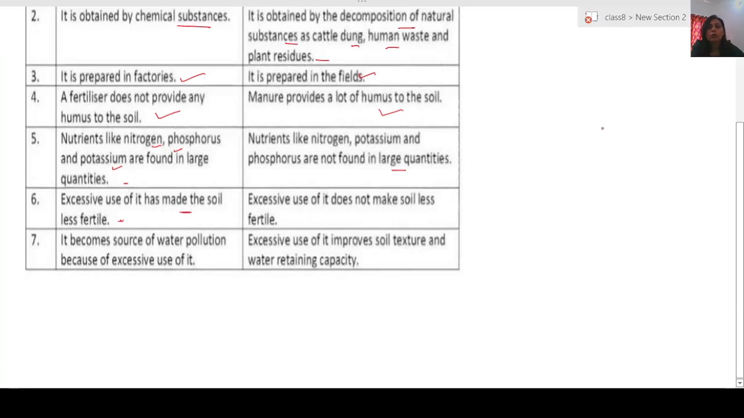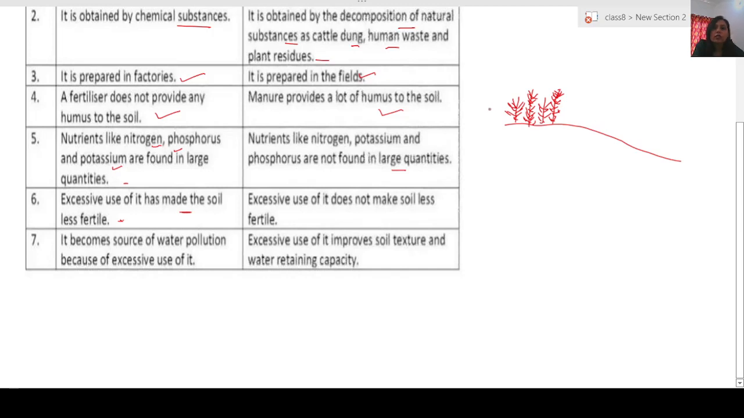Now see, suppose there is a field, this one, and you are growing crops here. First of all, before putting fertilizers in the field, proper knowledge is very important, because one should not put fertilizers in a very large amount. That kind of information should be there with the farmers to avoid conditions like making the soil less fertile or causing soil pollution or water pollution.